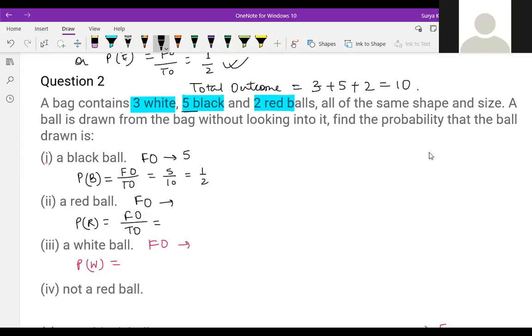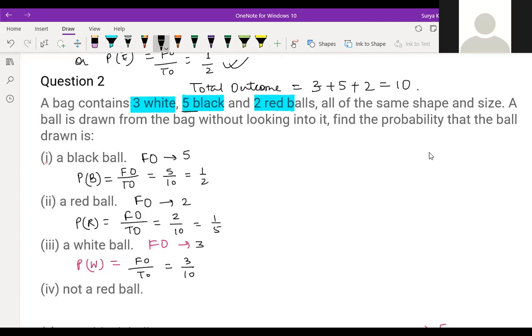Total outcome is the number of all the balls. A red ball: red balls are 2, so favorable outcome is 2 by 10, that is 1 by 5. A white ball: your favorable outcome is what? 3. So probability of white ball is favorable outcome by total outcome, that is nothing but 3 by 10.